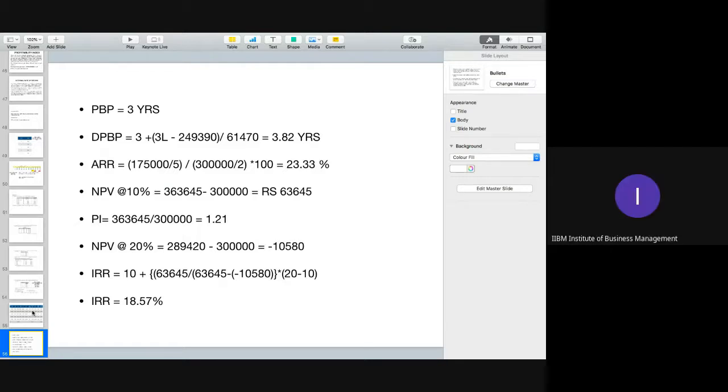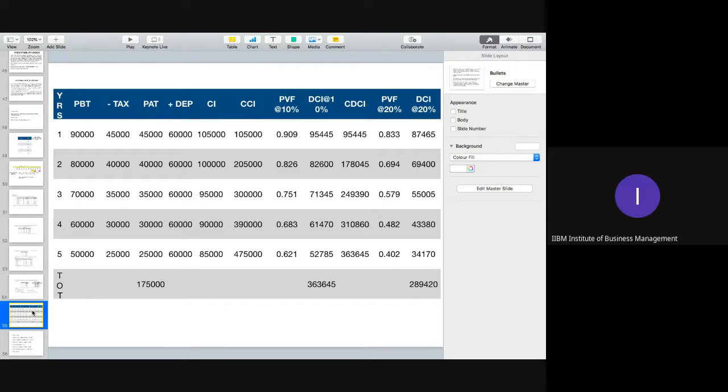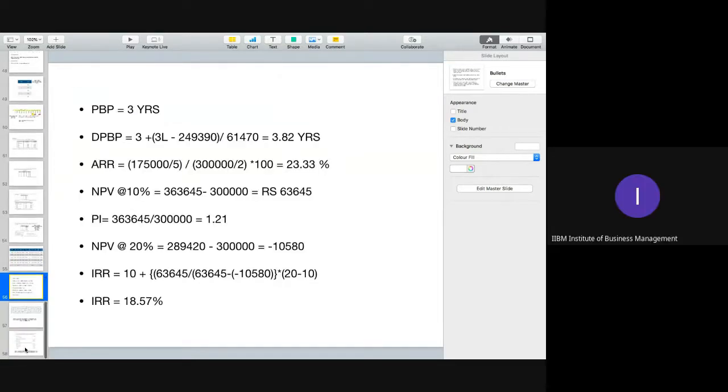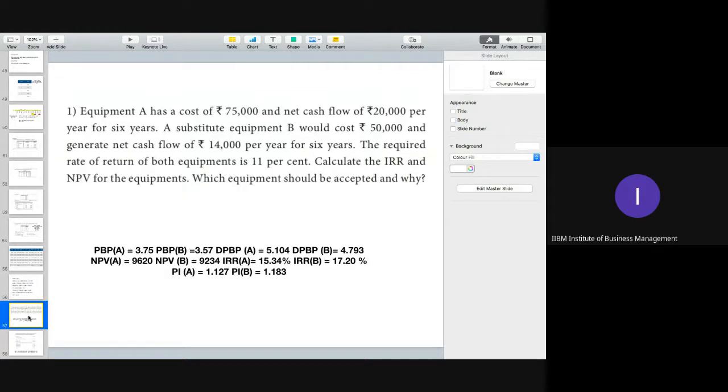Yes, have you noted down this answer? Yes, noted. Okay. So shall we move to the last question then? Anyone else want to discuss this question now? Because there are two projects in this case, A and B, and for A and B, we need to calculate everything now.